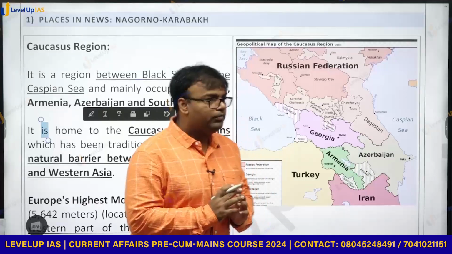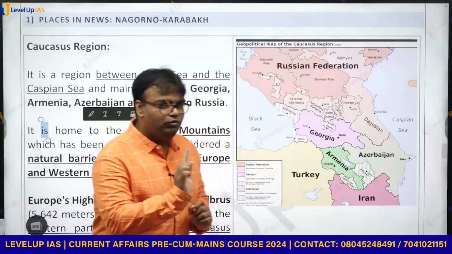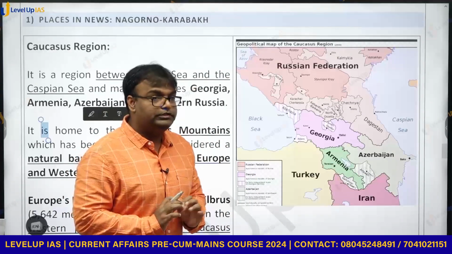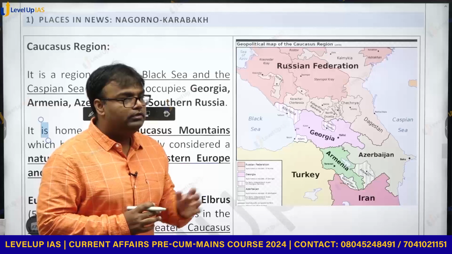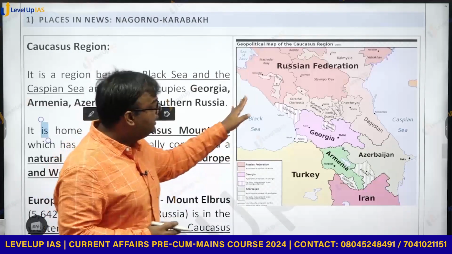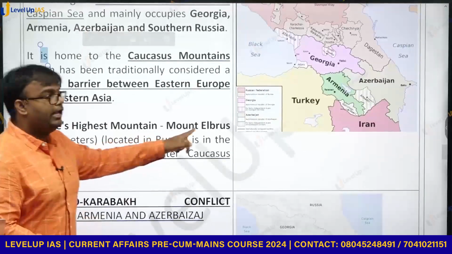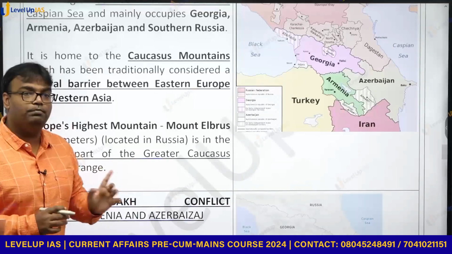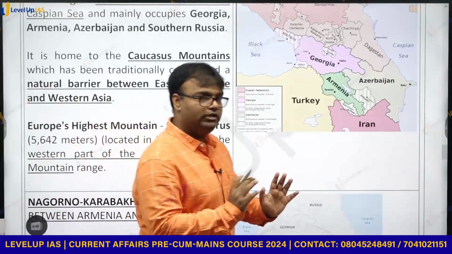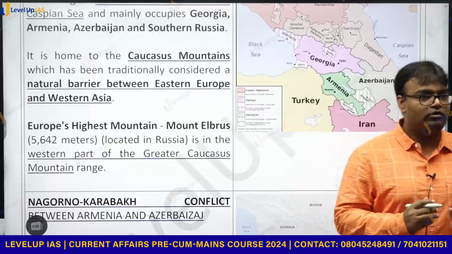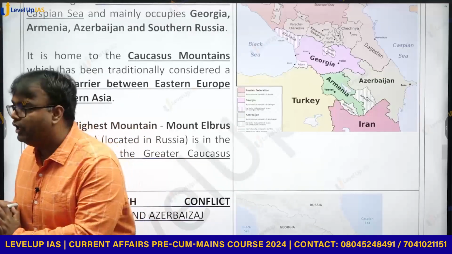Now, the conflict going on at present is between Azerbaijan and Armenia, and we will come to that conflict, but there are a few more interesting things you should know about this region. The highest mountain peak of Europe is located here in southern Russia, in the Caucasus mountains, which is called Mount Elbrus. Remember this before we go to the Armenia-Azerbaijan conflict: which region is called the Caucasus, which countries are located here, and we should have clarity about the mountain.